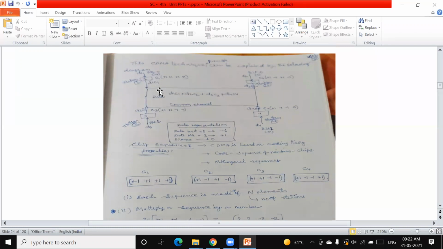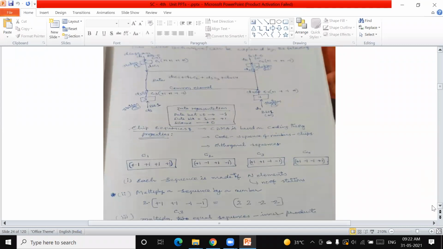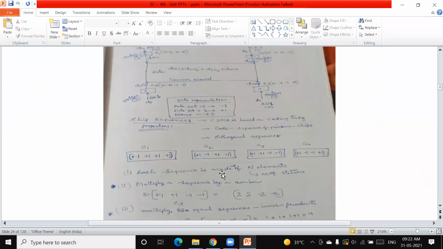This is a very important point. We assign the codes to the stations by following these 5 chip sequence properties, which means each code is orthogonal to each other, so that there is reduced noise. That means the transmitted data can be easily retrieved.